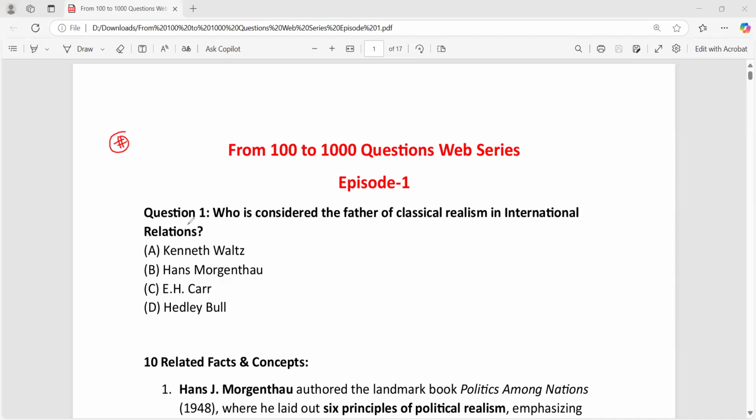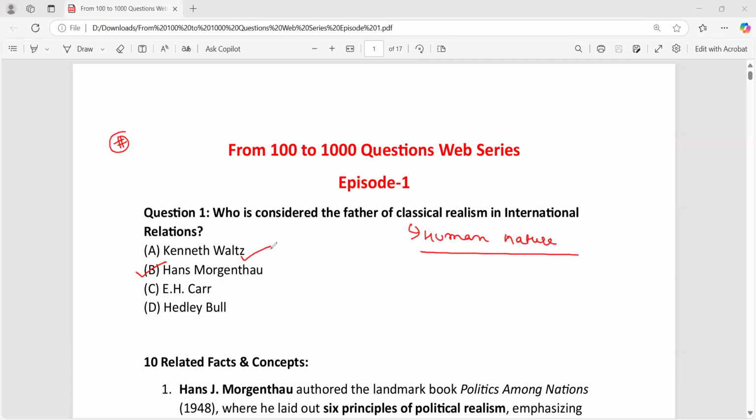So let us start. Question number one is, who is considered the father of classical realism in international relations? The answer is Hans J. Morgenthau. You already know that classical realism basically focuses on human nature. So according to Morgenthau, if you understand human nature, then you will be able to understand international politics.